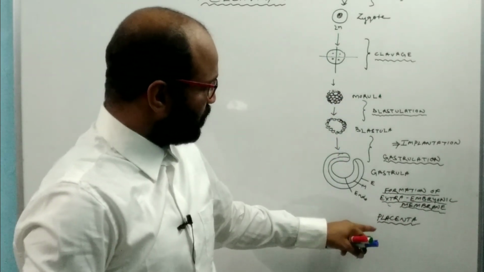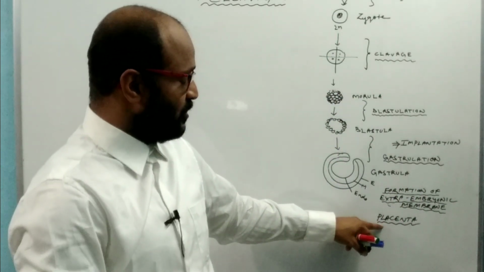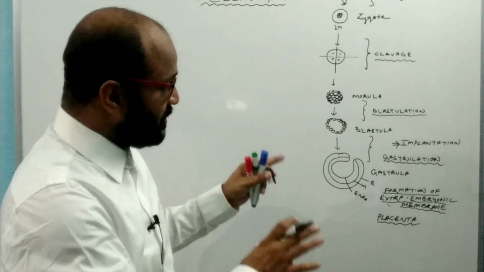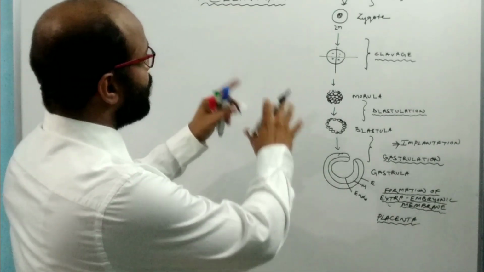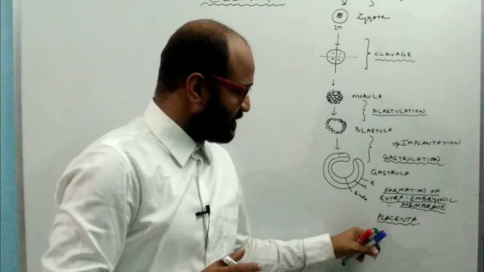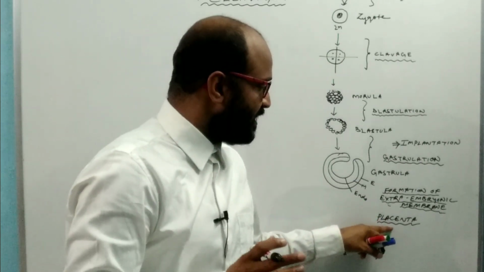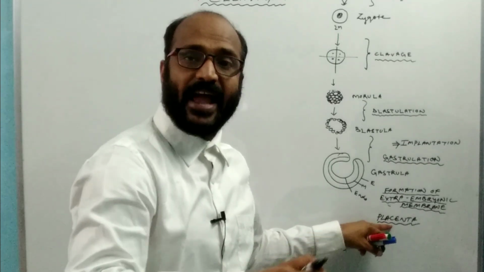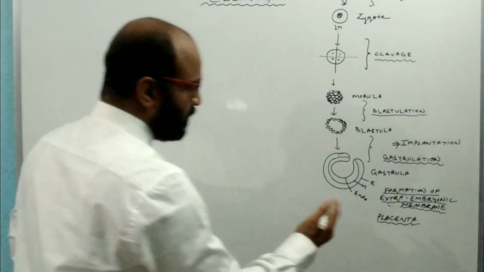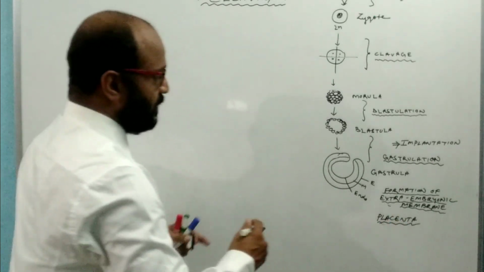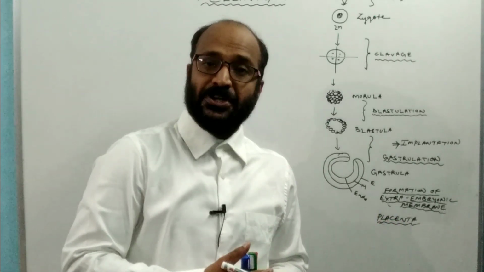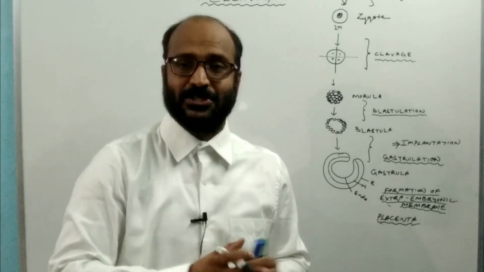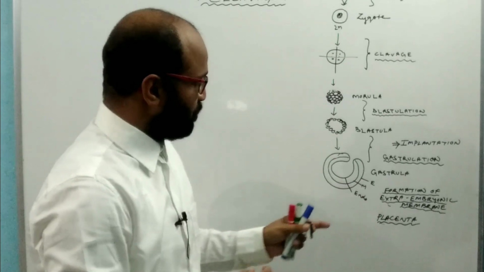So up to this, with the formation of the placenta, the pregnancy is completed. It means this placenta takes over the development of the embryo. It is the placenta through which the embryo takes its nutrients and through which the embryo excretes its excretory materials. After the formation of the placenta, at the end of the gestation period, the delivery of the baby takes place, and this process is known as parturition.